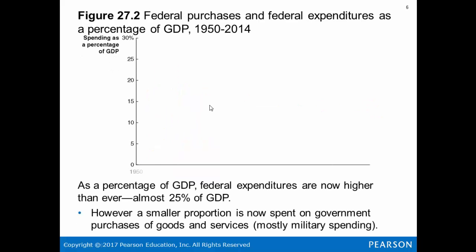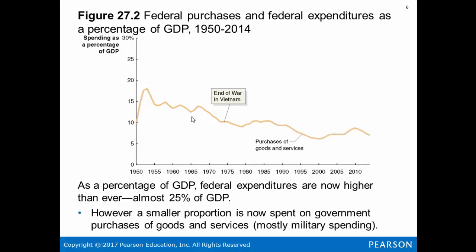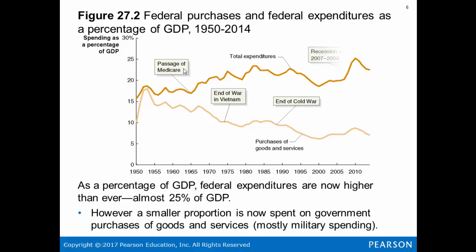Federal government purchases and federal expenditures as a percentage of GDP from the 1950s to 2014. If you look, with the passage of Medicare and the end of the Vietnam War and then the end of the Cold War, the percentage that's actually goods and services goes down and the total expenditures continues to go up. Federal expenditures are now higher than ever, almost 25% of gross domestic product. However, a smaller portion is spent on government purchases of goods and services, mostly military spending.